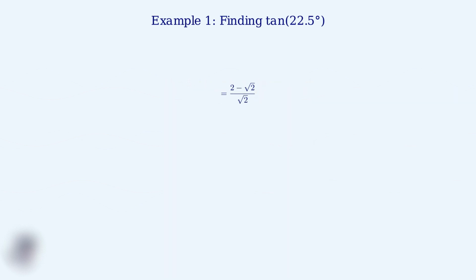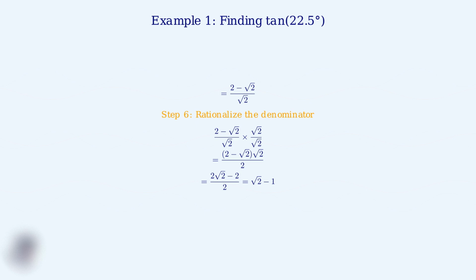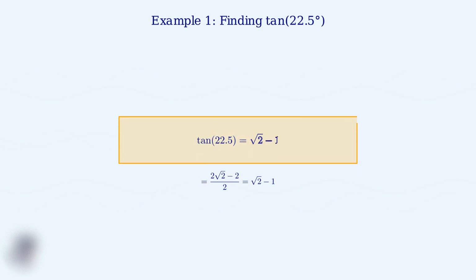Finally, we should rationalize the denominator by multiplying both numerator and denominator by square root of 2. In the numerator, we distribute to get 2 square root of 2 minus 2. The denominator becomes 2. Factoring out 2 from the numerator and canceling gives us square root of 2 minus 1. Therefore, the exact value of tangent of 22.5 degrees is square root of 2 minus 1. This completes our first example. We successfully used the tangent half-angle formula to find that tangent of 22.5 degrees equals square root of 2 minus 1.